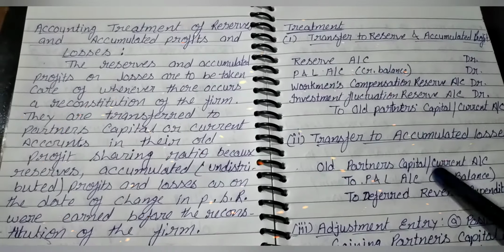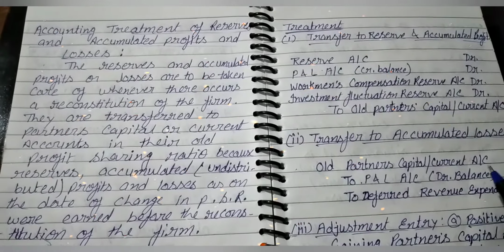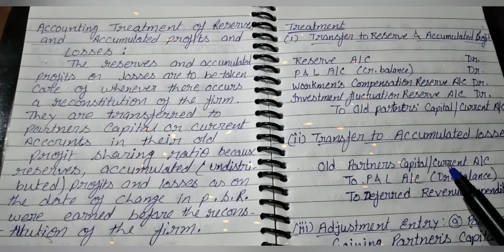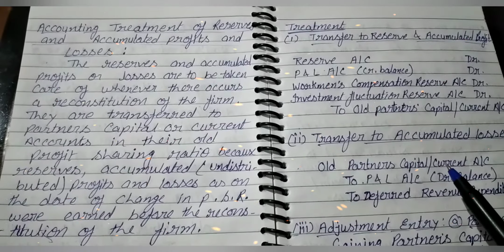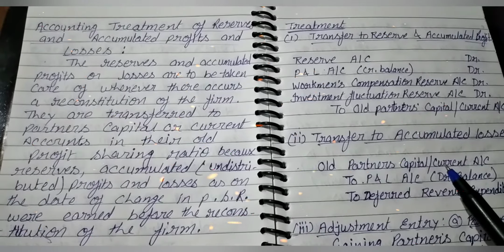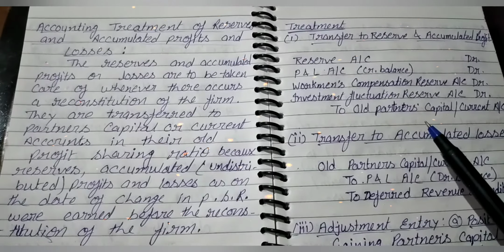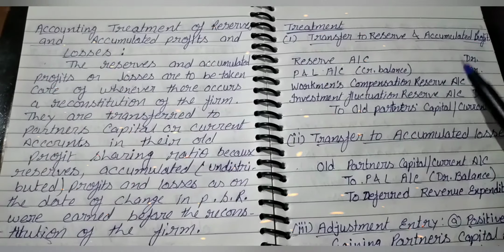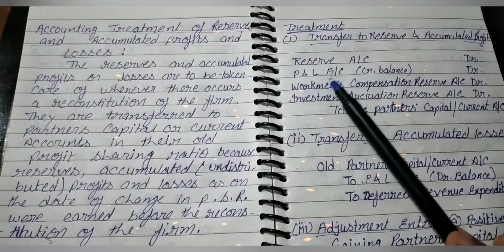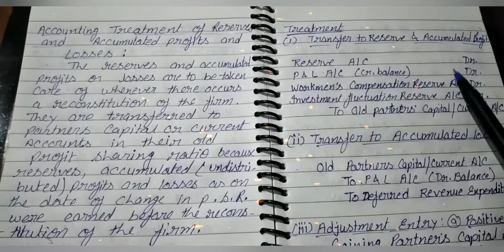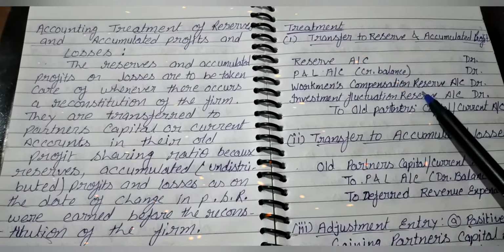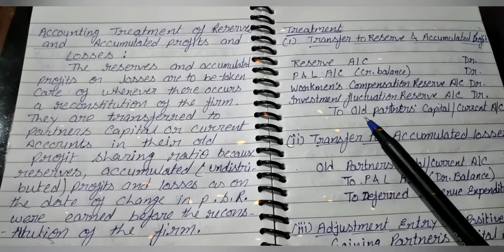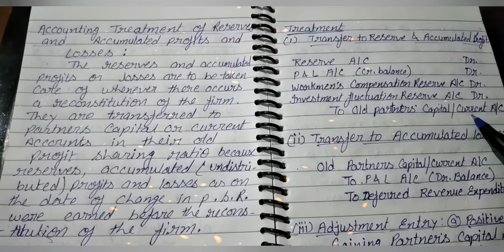Accumulated profit and accumulated losses are undistributed profit and loss. The reserve and accumulated profit or loss are to be taken care of whenever there occurs a reconstitution of the firm. They are transferred to partners' capital account or current account in their old profit sharing ratio. So the treatment of accumulated profit is: reserve account debit, profit and loss account credit balance debit, workman compensation reserve account debit, investment fluctuation reserve account debit, to old partners' capital or current account.